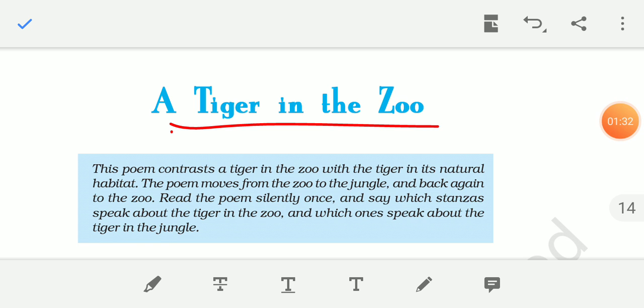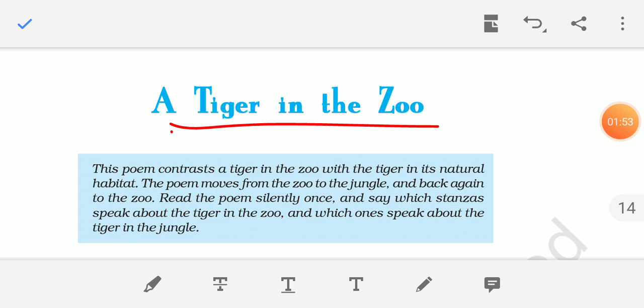The poem moves from the zoo to the jungle and back again to the zoo. The poet sees a tiger full of rage but quiet, moving in his cage on a starry night. The poet feels that the tiger should have been moving freely in the forest and hunting at his will.